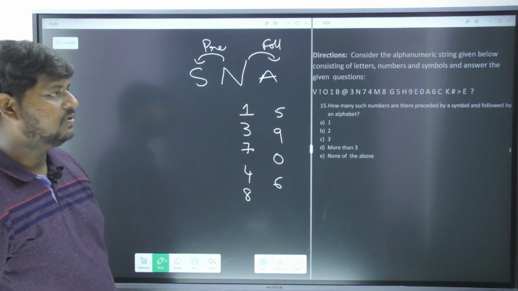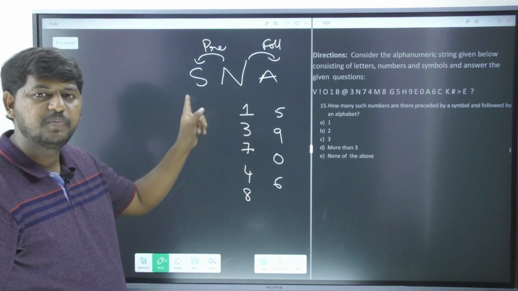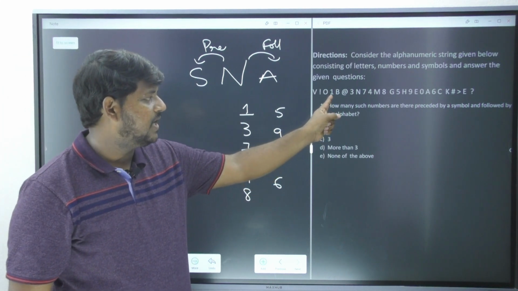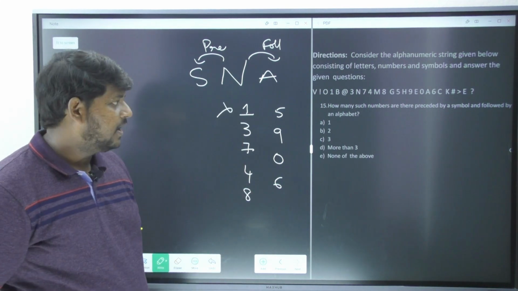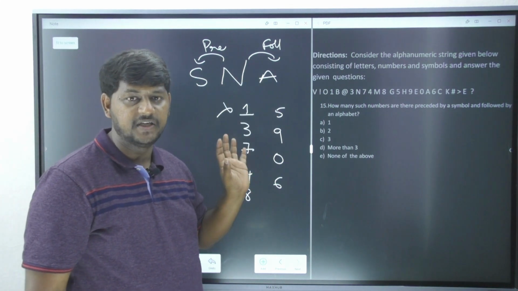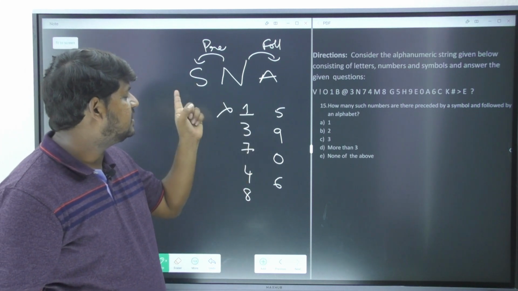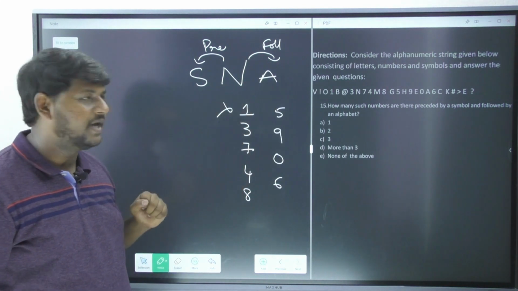These are the numbers we have got. Very simple. The number should be preceded by a symbol. Now observe in the sequence, whether 1 is preceded by a symbol? No. So 1 is gone. It has to satisfy both conditions. You cannot go with only one condition. It has to be preceded by the symbol, and it should also be followed by an alphabet.